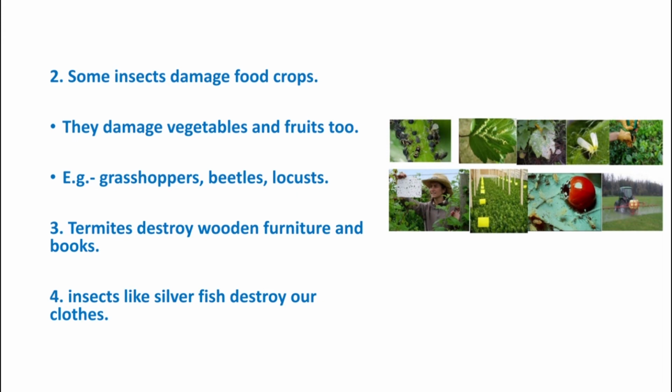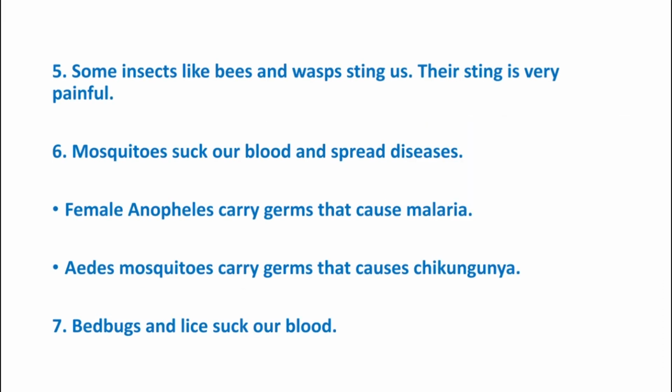After many days, if you take out your clothes to wear, you can see some holes in them. How have the holes come? These silverfish have made the holes in the clothes. They destroy our clothes. Some insects like bees and wasps sting us. That means they bite us. Their sting is very painful.